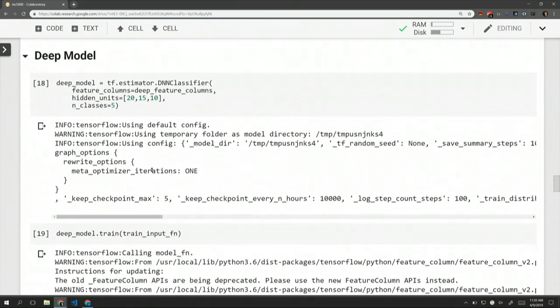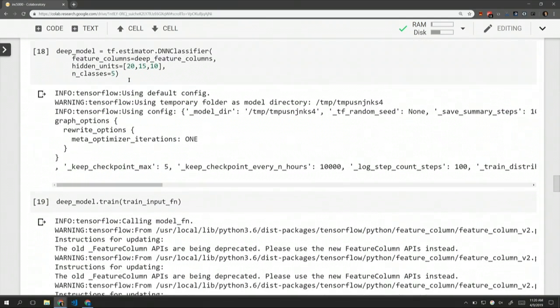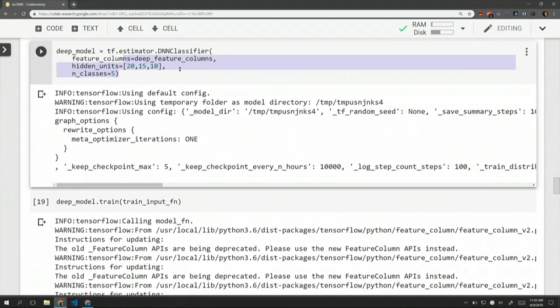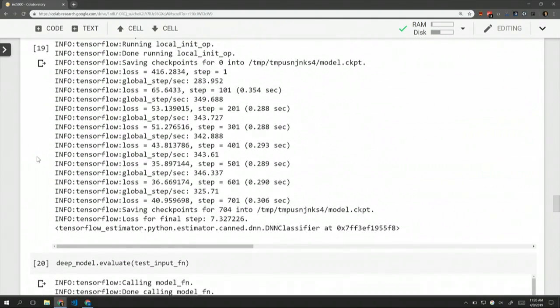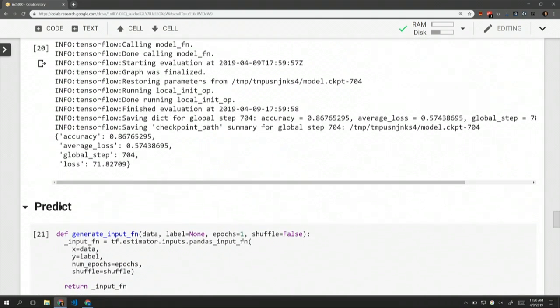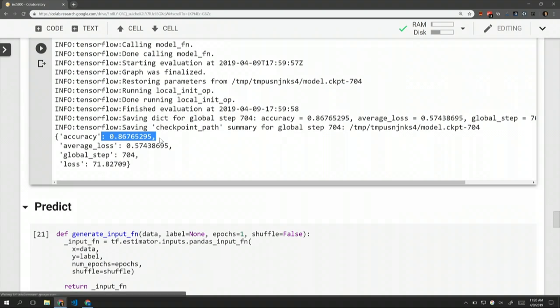And on the deep model side, I just made a simple model. It's a 3-layer model with 20, 15, and 10 neurons per layer. So not terribly large, not terribly sophisticated, but with that and training for the same amount of time, it got 86%. So still not perfect. I'm not looking for perfection here, but just seeing if we can actually model this behavior, and it seems like we can. We can use information like headcount, location, revenue, and growth percentage to predict the successfulness of a given company.